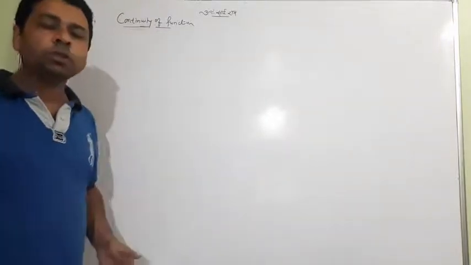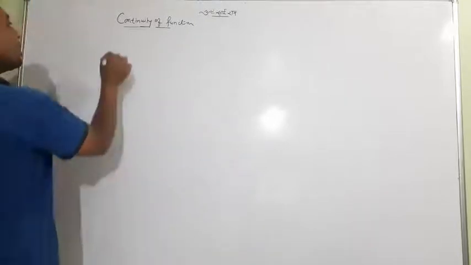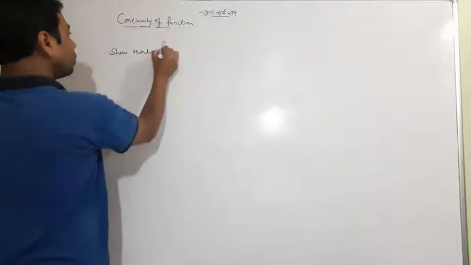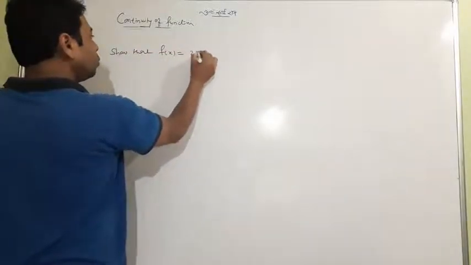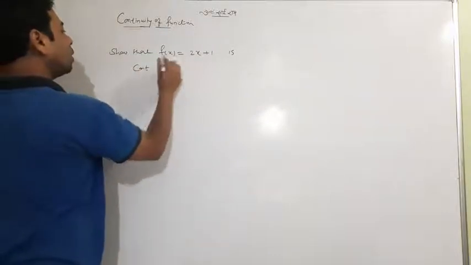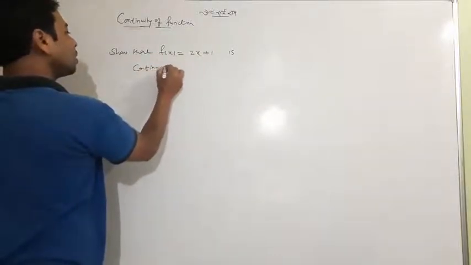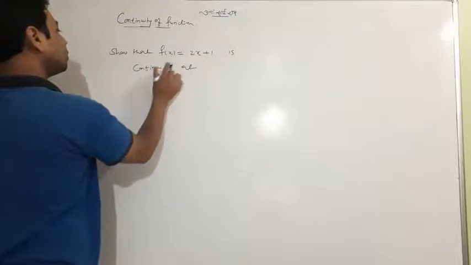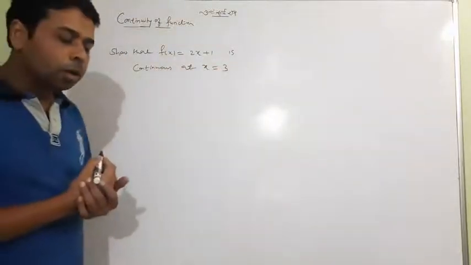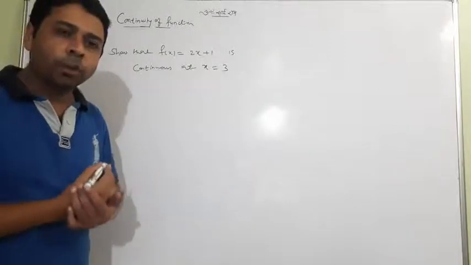I was talking to you about this: if I ask you to show that the function 2x plus 1 is continuous at x equal to 3, what will initially come to your mind?